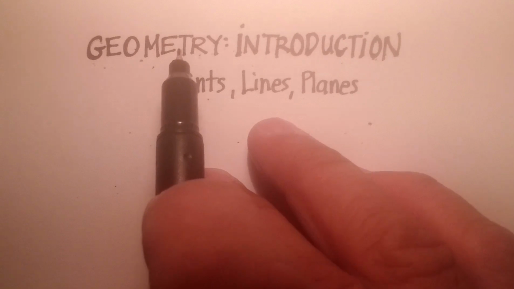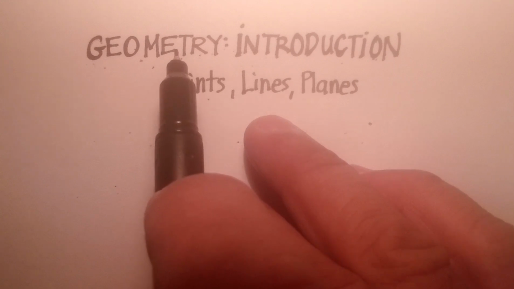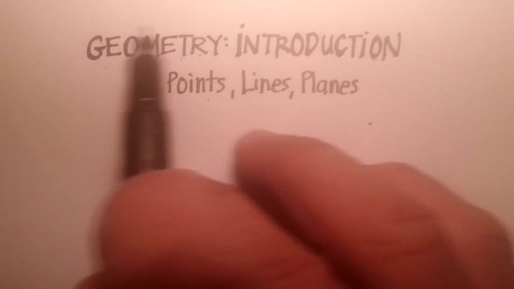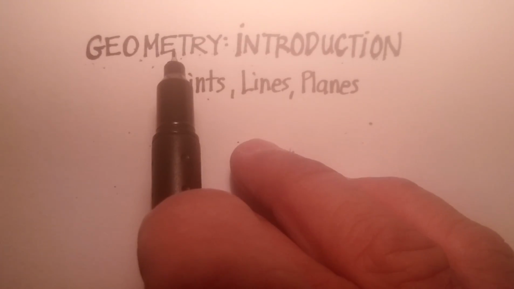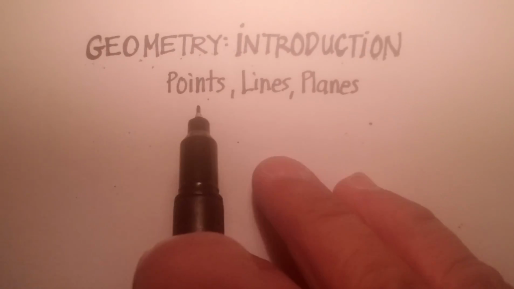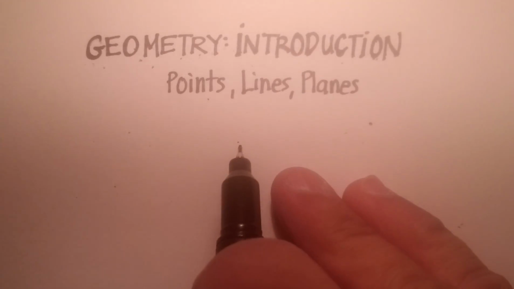Now, we're not studying the measurement of the earth in geometry, but we are studying shapes, like, for example, spheres, like the earth is, or circles, or cubes, or pyramids, or cylinders, or cones. So geometry really is the study of shapes that are constructed from basic concepts like we were talking about here. So let's get right to it: points, lines, and planes.